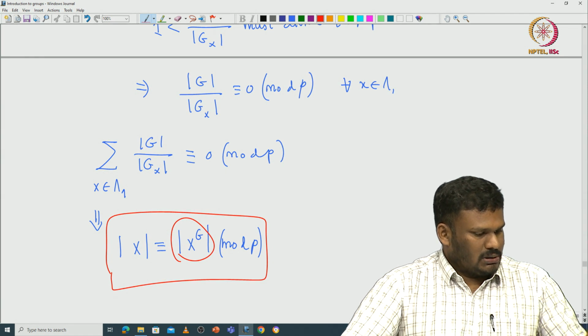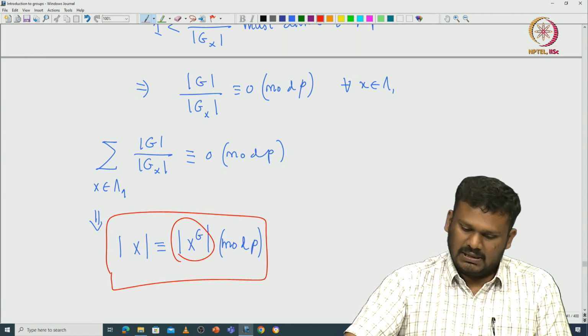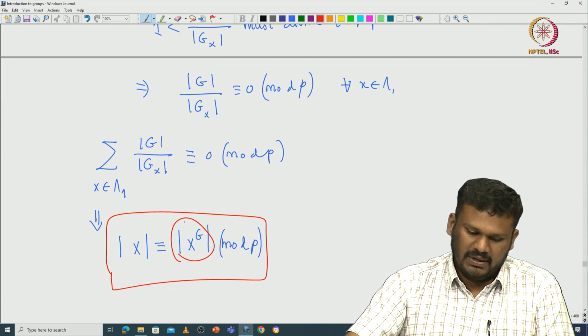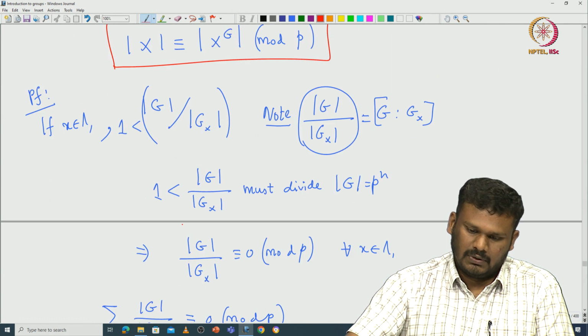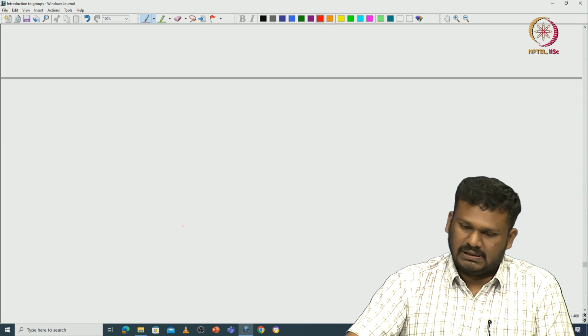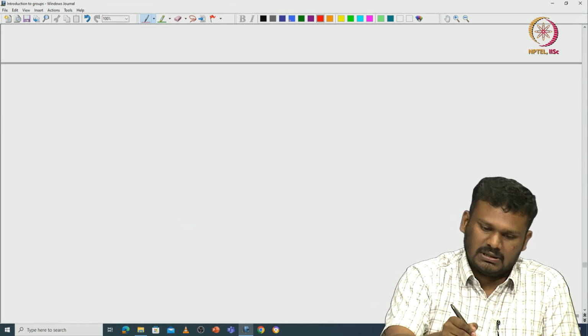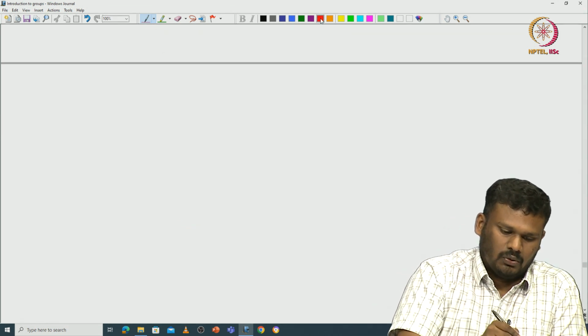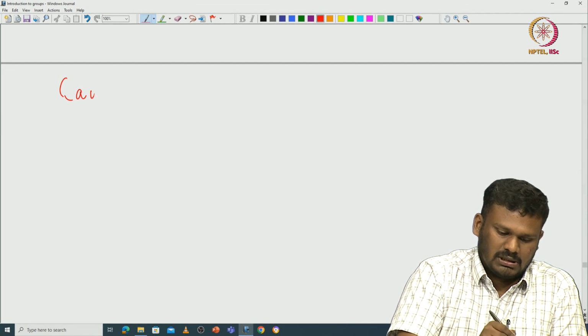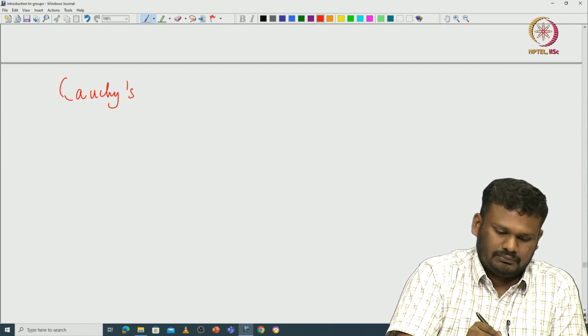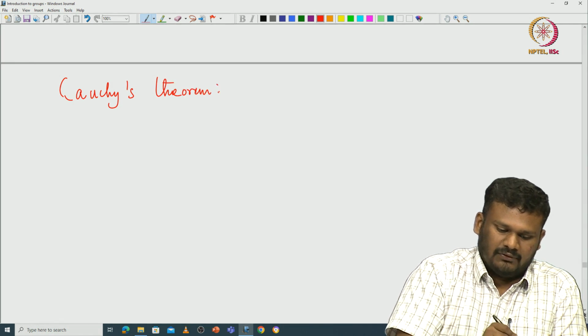Okay. So, we can prove, for example, Cauchy's theorem immediately from this observation. So, let us see what is the statement of Cauchy's theorem, which is a very important result in finite group theory. So, Cauchy's theorem states the following.